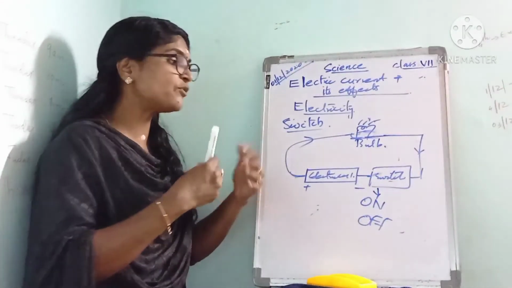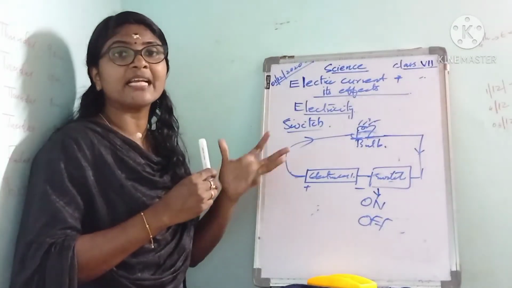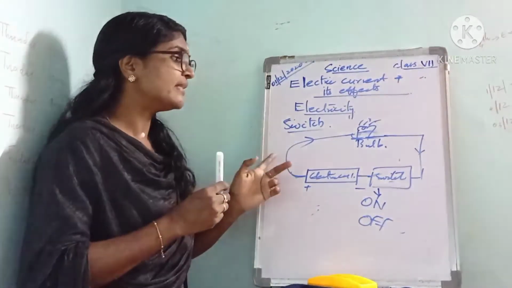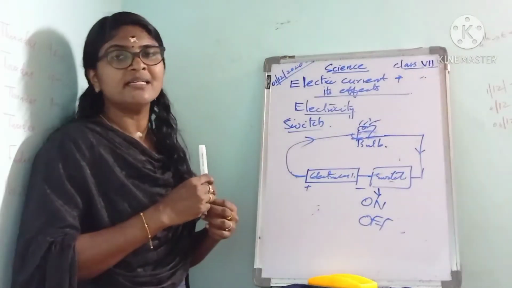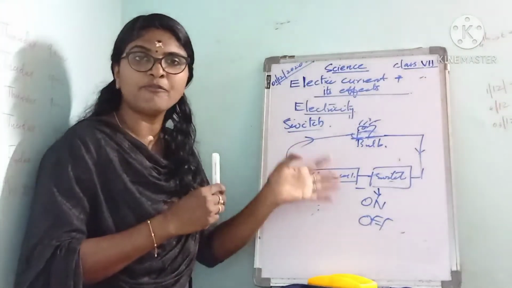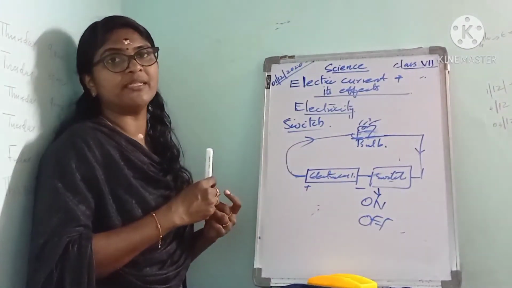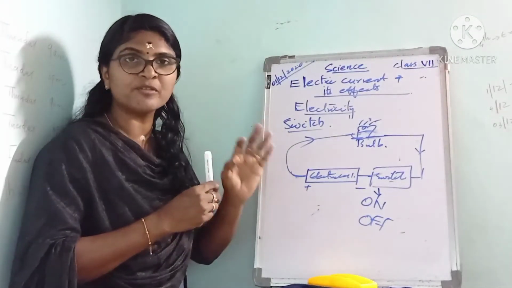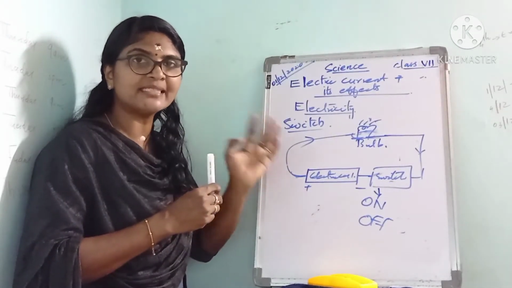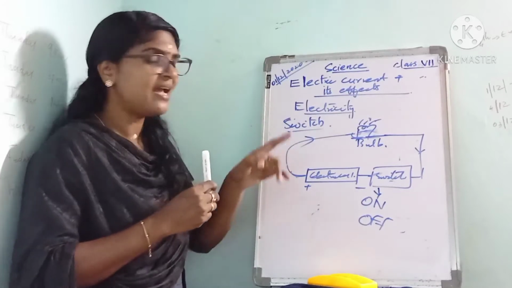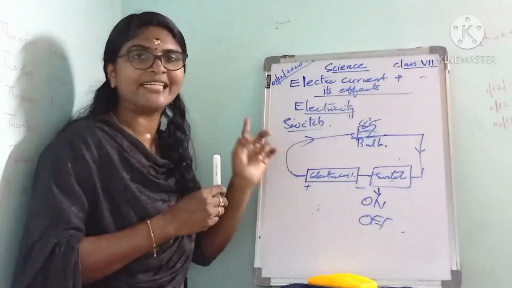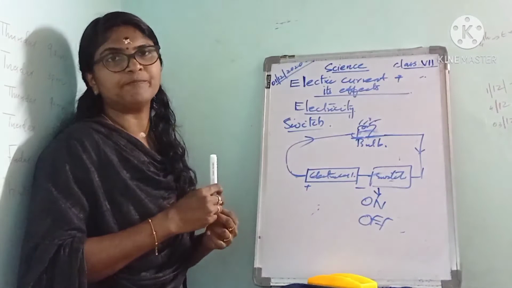And when the switch is in the off position, the circuit breaks. At that time, there is no flow of current in the circuit. So there is no flow of electricity in the circuit. When the switch is in the off position, we can say that the electric circuit is broken and there is no flow of electricity in the circuit.